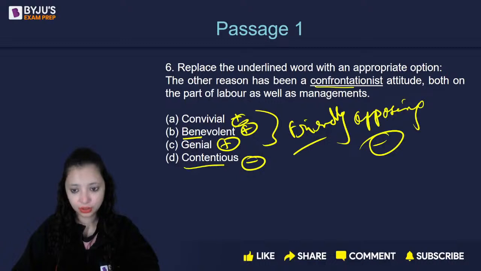Yes, absolutely. Controversial, fighting, being aggressive, opposing something. The correct answer is D here.